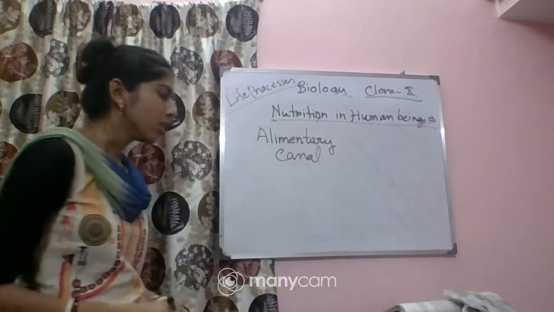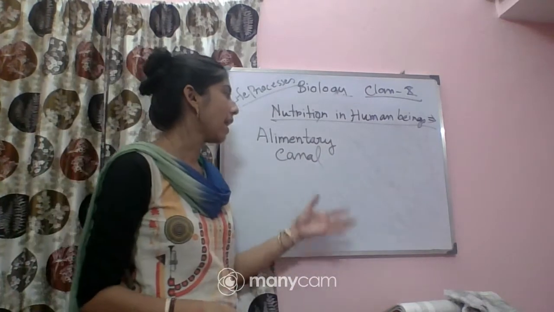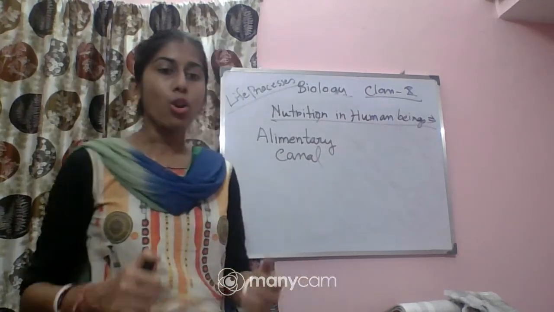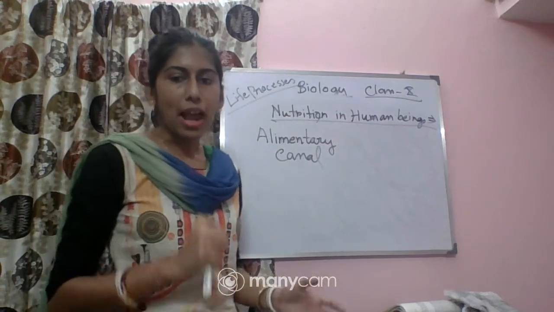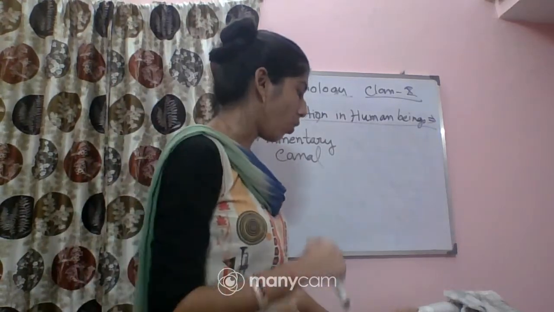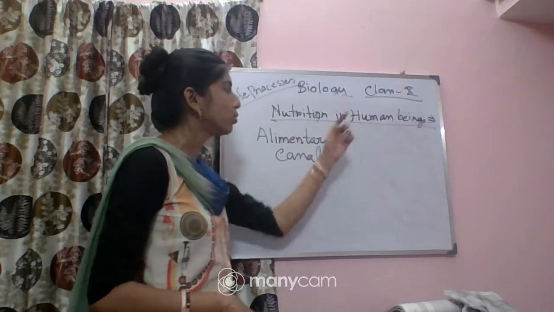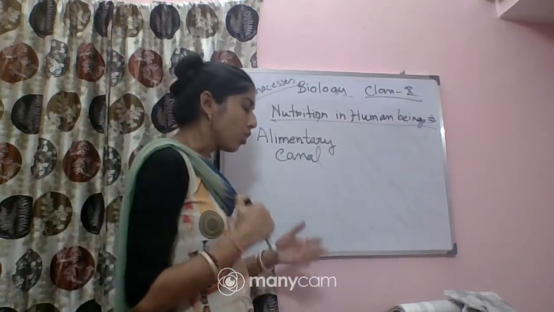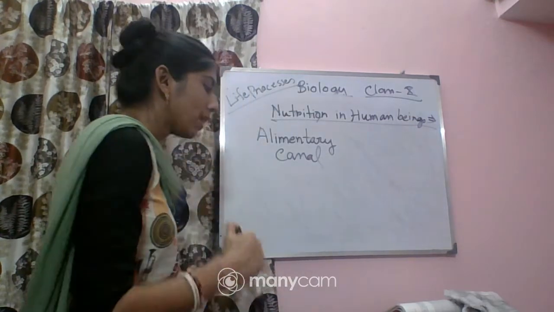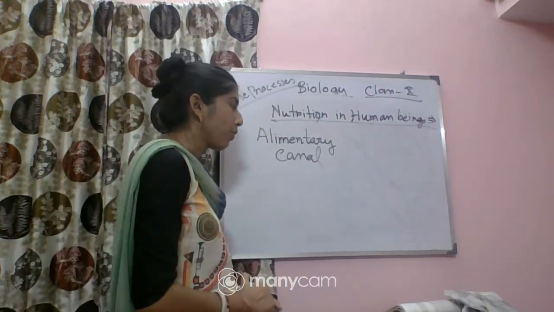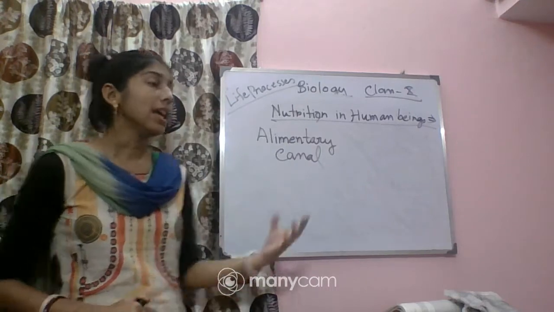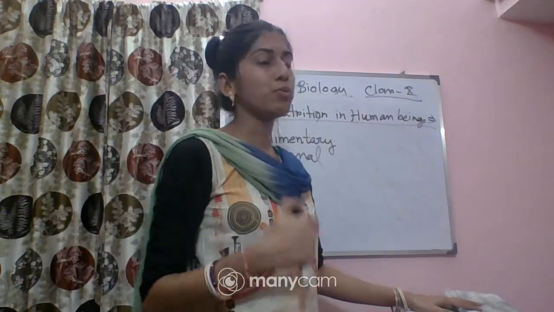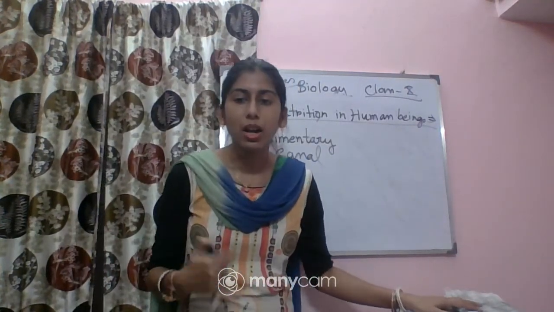So what is the alimentary canal? Alimentary canal is basically a long tube extending from the mouth to the anus. It is a tube-like structure. So you have to know what the different parts are that can be found in the alimentary canal, that means how our food will get into the body and how the undigested food will get eliminated.